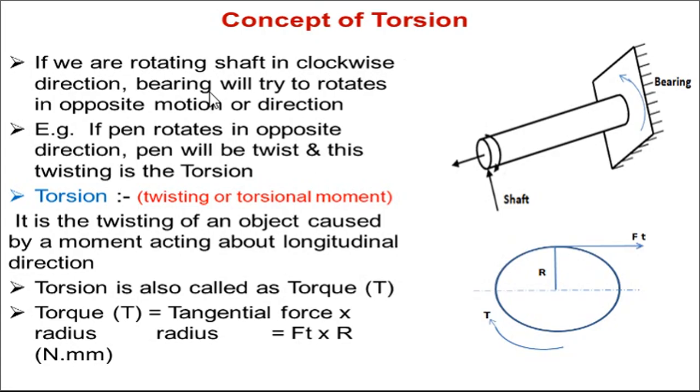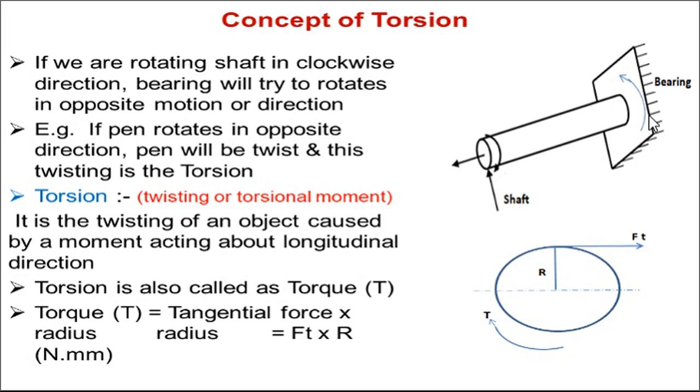So for understanding this basic concept, let us see this particular figure. This circular shaft is free at the other end, but at this one end there is a bearing. This particular shaft is fixed at the bearing. So rotational movements are applied to both of these ends. At this end a clockwise movement is applied, and at the fixed end, at the bearing, there is an anti-clockwise movement. So there are two equal and opposite moments acting onto this shaft. That's why there is a torsional moment and a torque is applied.